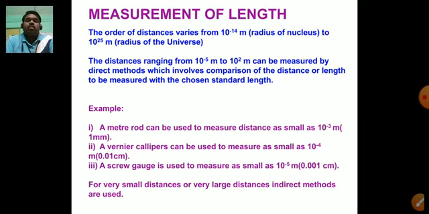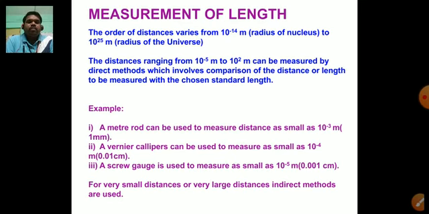Suppose you want to measure a length which is less than 1 mm. So what do we have to do, dear students? There are so many devices for that purpose, and you will study them in coming chapters. So the least count of a meter scale is 1 mm. Beyond that, it can't be measured.